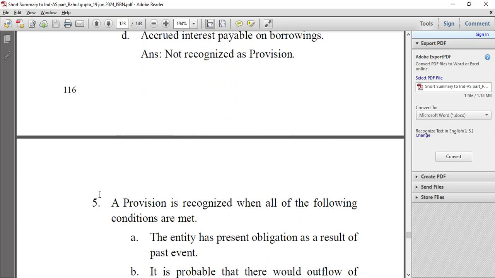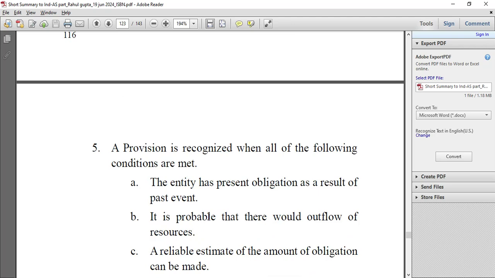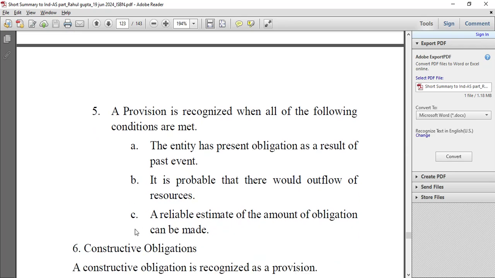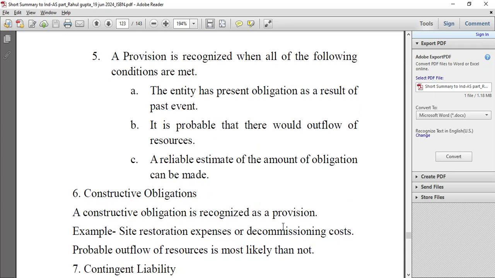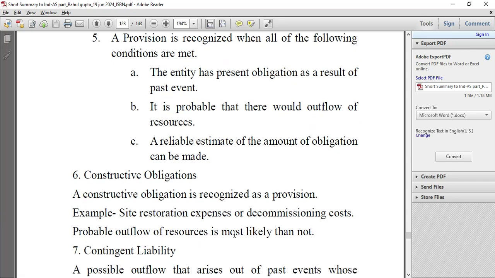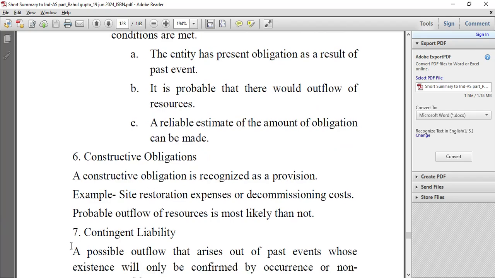A provision is recognized when all the following conditions are met. The entity has a present obligation as a result of past event. It is probable that there will be outflow of resources. A reliable estimate of the amount of obligation can be made. Constructive obligations. A constructive obligation is recognized as a provision. Example, site restoration expenses or decommissioning costs. Probable outflow of resources is more likely than not.